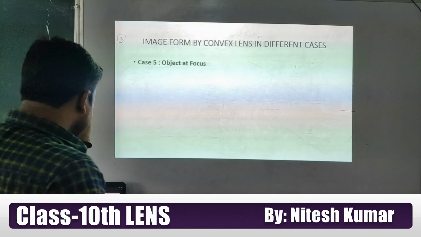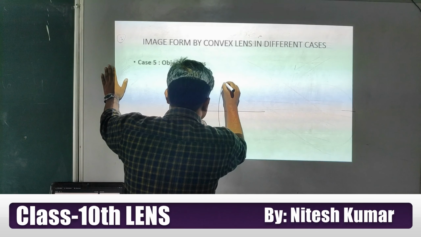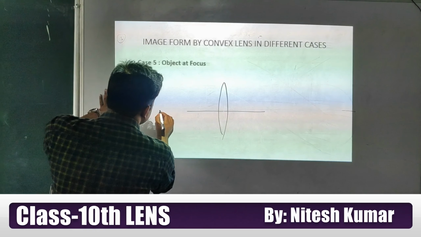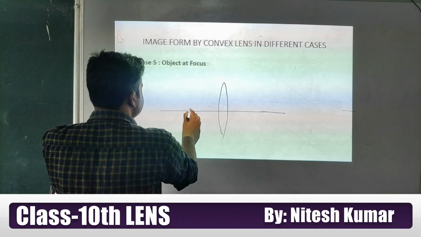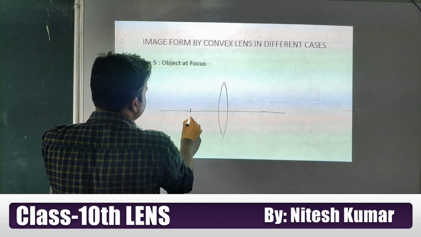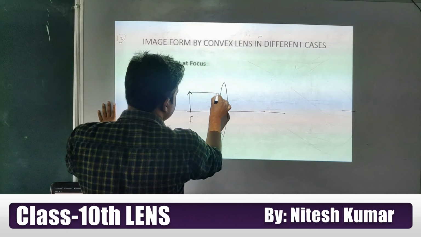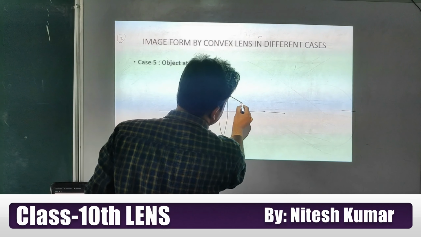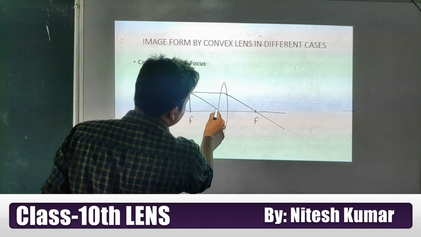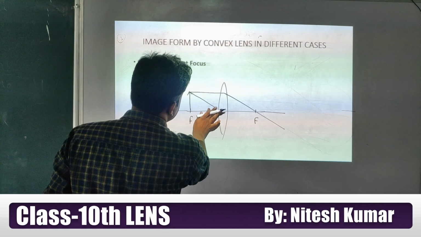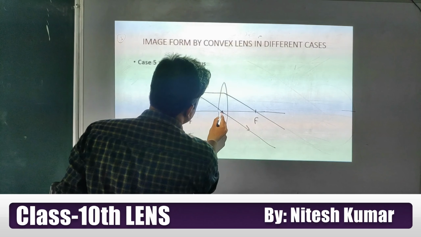Okay, if our object is placed at focus, what will happen? Look at this, student, this is the convex lens, and the object is placed at the focus F. A ray coming parallel to the principal axis will pass through the focus. The ray falling at the optical center will go without deviation.